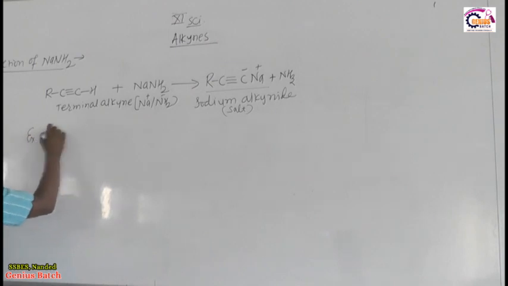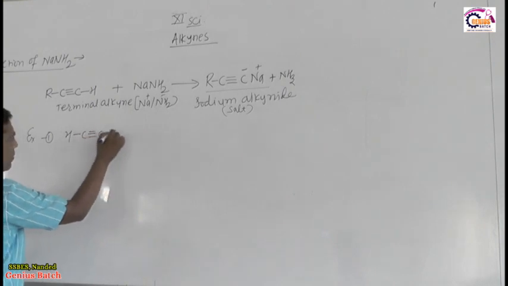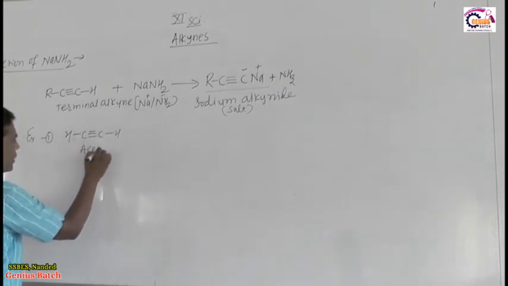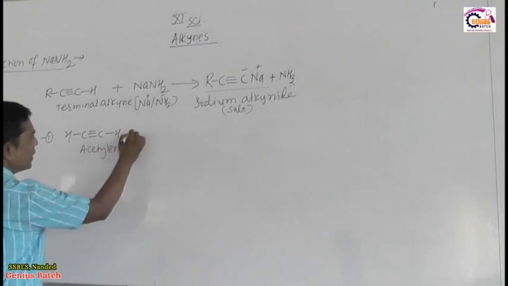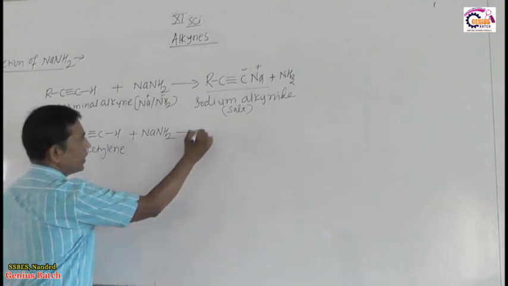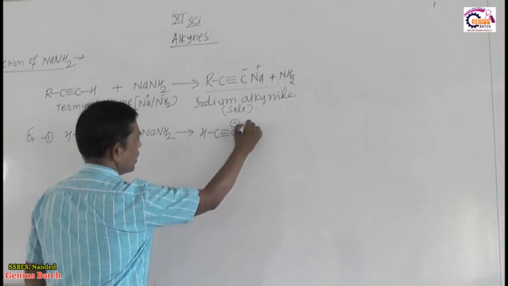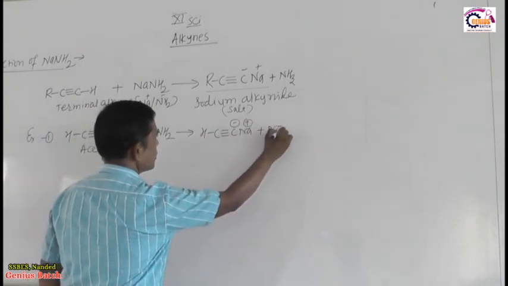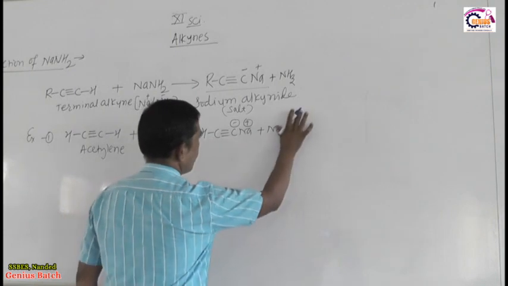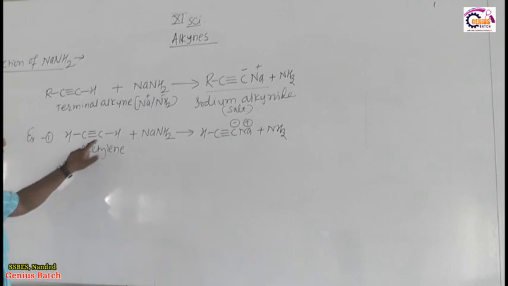I take an alkyne example, acetylene, having formula HC triple bond CH. This acetylene reacts with one molecule of NaNH2. It will form HC triple bond C minus Na plus plus NH3. As in acetylene two acidic hydrogens are present, the reaction takes place in two steps.